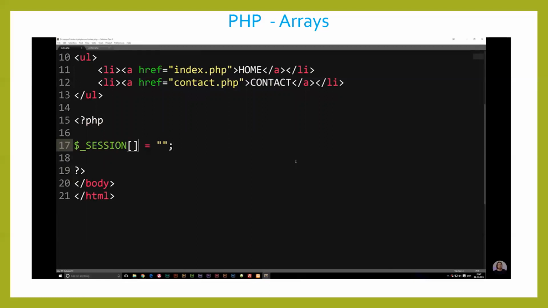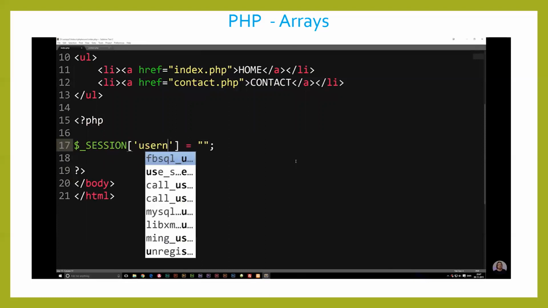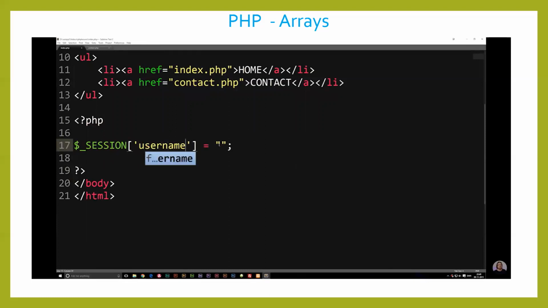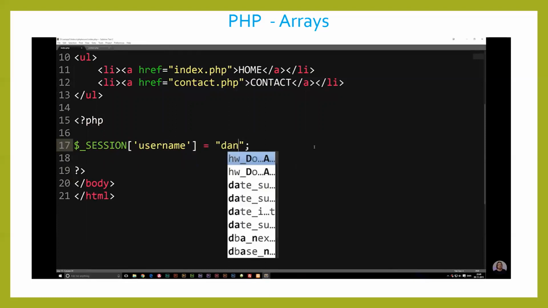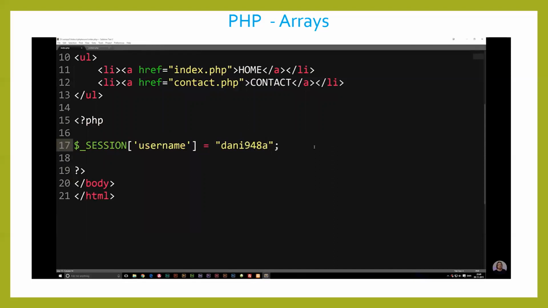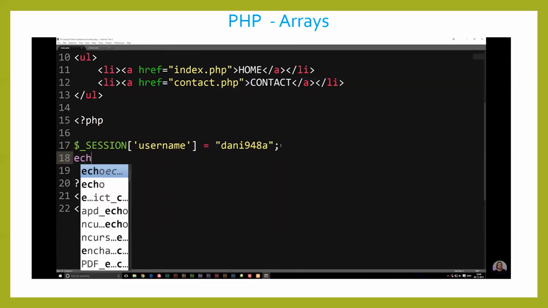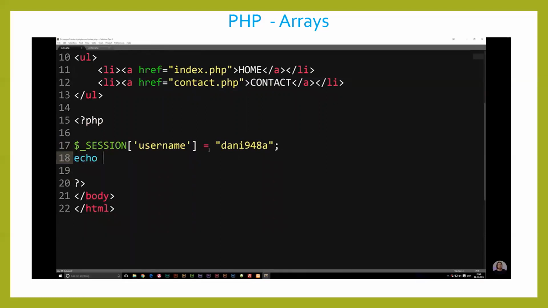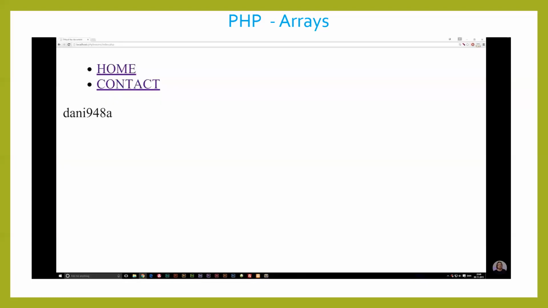Inside my session brackets, I'm going to call this one username, and it's going to be equal to Danny948A, just because that kind of looks like a username. Now if I go underneath here and echo this thing up here, the actual name of the session, inside my front page, you will notice that we get Danny948A.